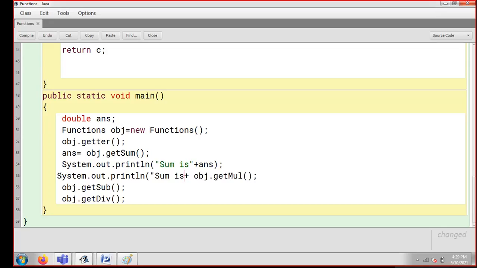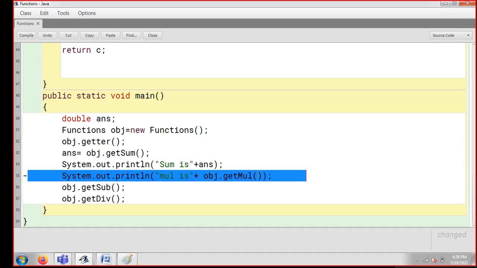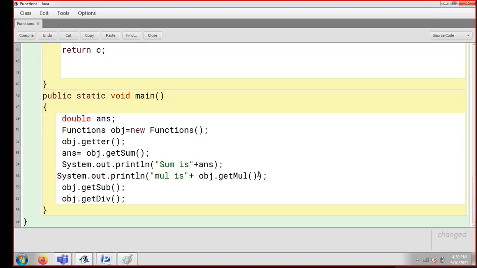So here I'm just going to write "multiplication is", because it is just going to print the multiplication. So "multiplication is", I'm using a concatenation operator and I'm calling getMultiple here. So guys, this is another way, a new way. You can just call your function, especially if the function is returning something, so you don't need to catch it, you can directly print.